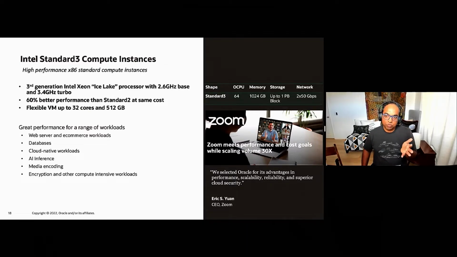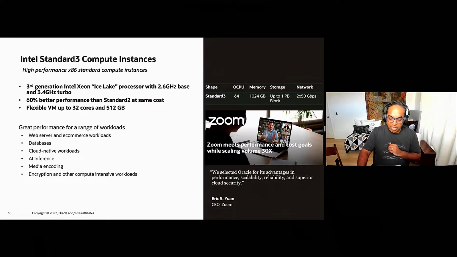With Zoom, we were able to get them from testing to deployment in 9 hours, right? Zoom needed to scale significantly during the pandemic, and leveraging Intel instances on OCI was how they were able to scale volume up to 30 times and meet their traffic demands during the pandemic.